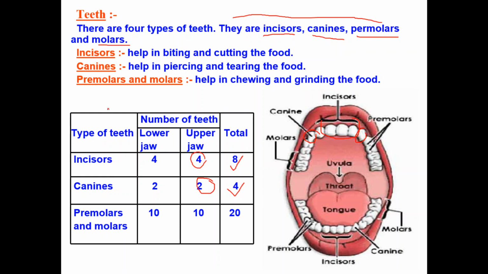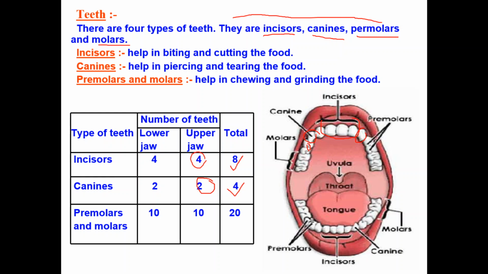This is not for the children. Children, I will tell you the number of teeth in the children's mouth later. So you can see here premolars. These three are molars, and premolars are present before the molars. You see here these two are premolars, and these three are molars.